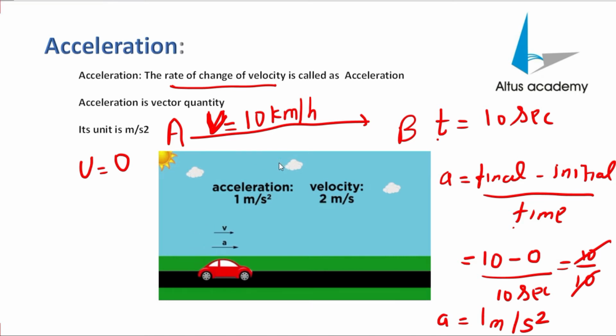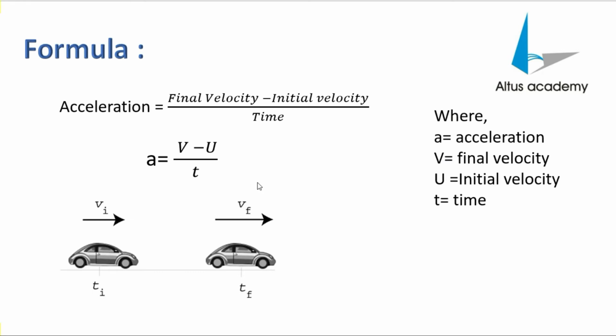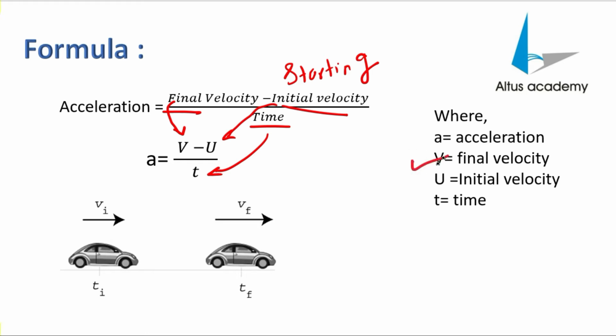Now let's take it much deeper. What does acceleration actually mean? As you can see, the formula of acceleration is final velocity minus initial velocity, upon time. Initial means the starting velocity. Your final velocity is indicated by the letter v, initial velocity by the letter u, and the time by the letter t. As you can see, v is the final velocity, u means initial velocity, t means time,